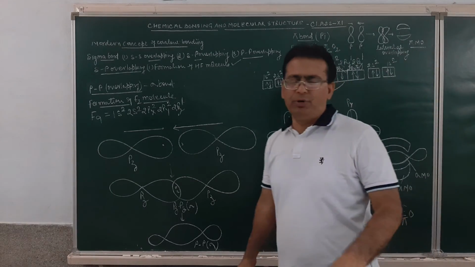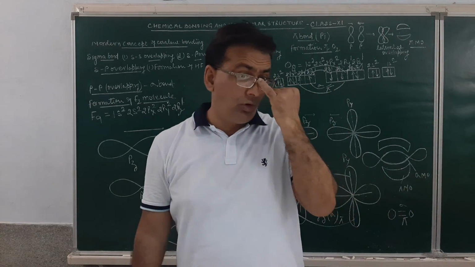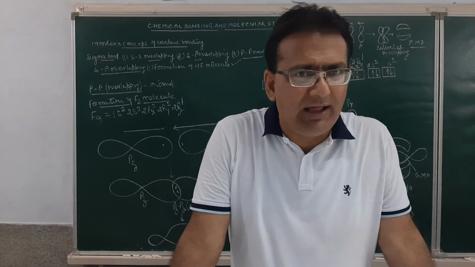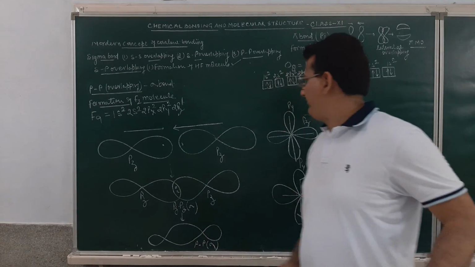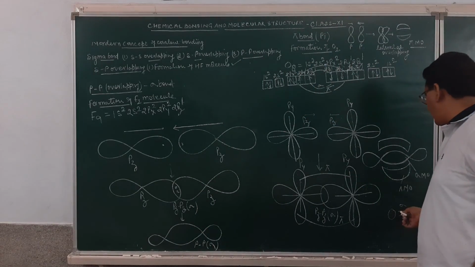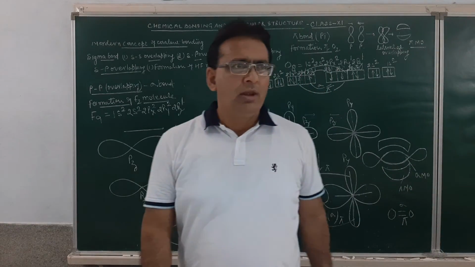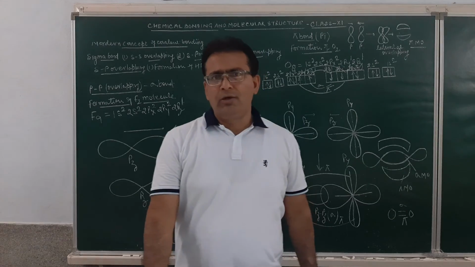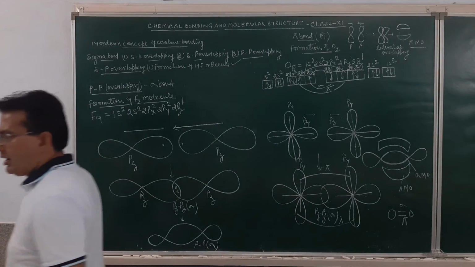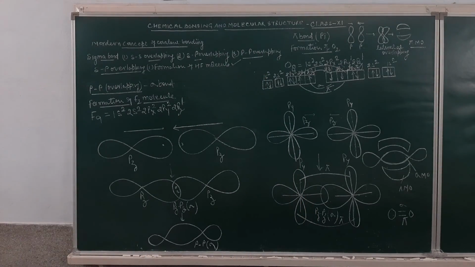So how is the pi bond formed? The pi bond is formed by the lateral overlapping of atomic orbitals. So you may see over here, student, how the formation of a pi bond has taken place. So student, in this lecture, we have explained to you how the sigma bond is formed and how the pi bond is formed. Sigma bonds are obtained by head-on overlapping, pi bonds are obtained by sideways overlapping.